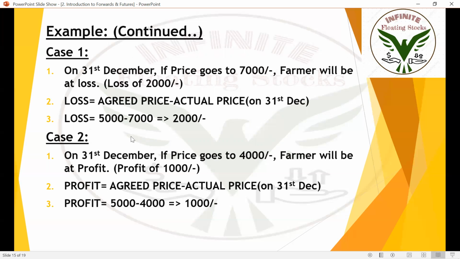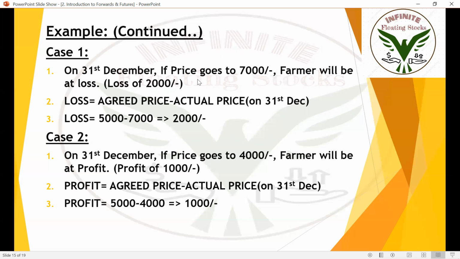Okay. So now see, on that 1st December, if the price goes to 7,000, imagine that the farmer has produced large quantities of vegetables and the value of those quantities is 7,000 now. But he has already made a futures agreement for 5,000, saying that he'll be selling all those vegetables for 5,000 only. Irrespective of value, on 31st December, he needs to sell them at 5,000. In that scenario, the farmer will be at a loss of 2,000, right?